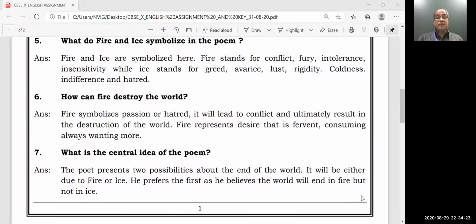What is the central idea of the poem? The poet presents two possibilities about the end of the world. It will be either due to fire or ice. He prefers the first as he believes the world will end in fire but not in ice.